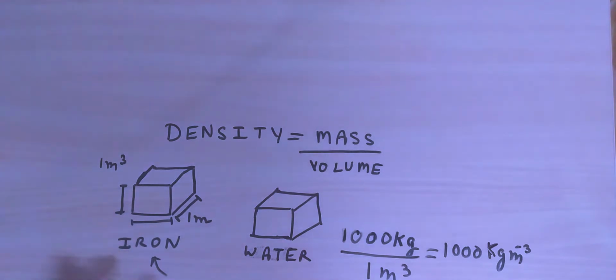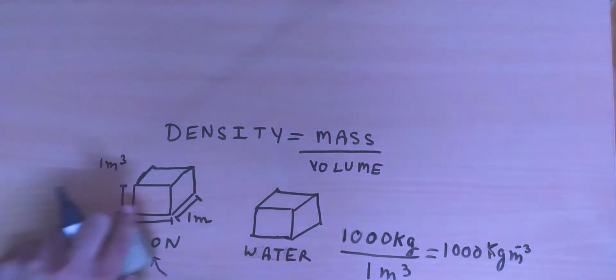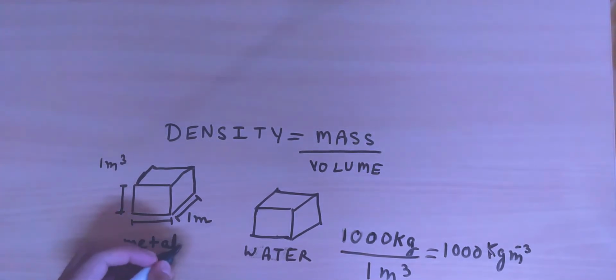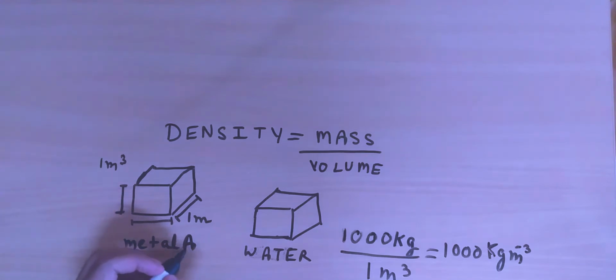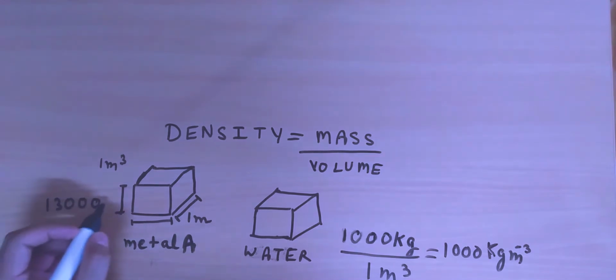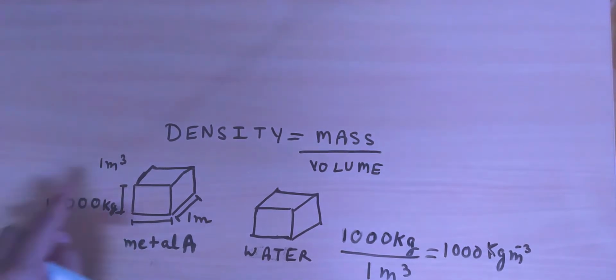Similarly, we can look at the density of other metals. Let's say we have some metal here, metal A, for example. If I measure the mass of this block, the mass comes out to be 13,000 kg, and again the volume is 1 meter cubed.